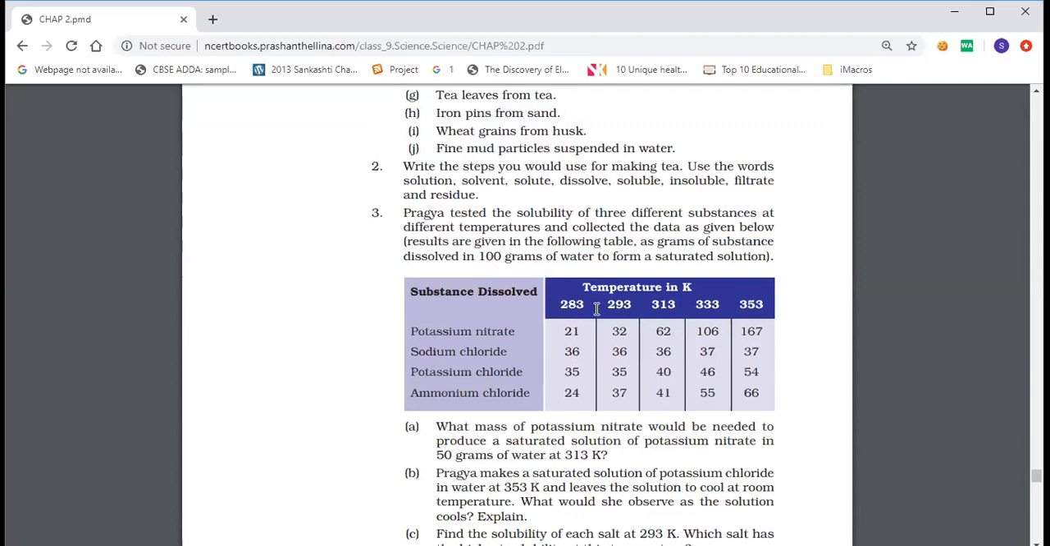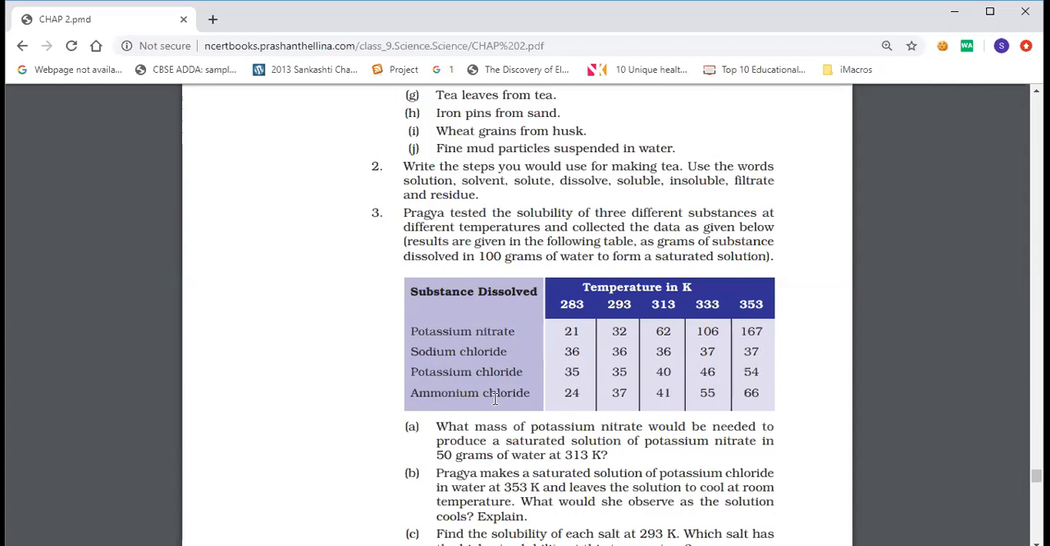This is room temperature. At that time 36 gram of sodium chloride is enough to make the water saturated. At 313 it remains the same, and at 333 and 353 Kelvin it changes somewhat, a little change, 1 gram extra can be dissolved. For potassium chloride also, at room temperature, 35 gram is enough to make the water saturated. 35 gram at 293, it remains the same. When the temperature increases, at 313 somewhat increment, and it goes on increasing as the temperature increases.